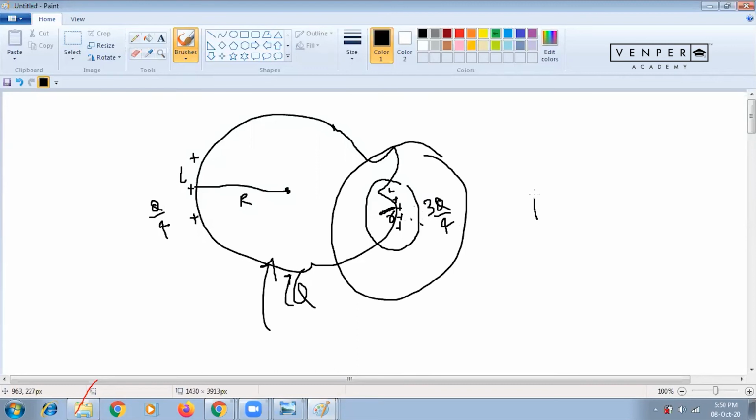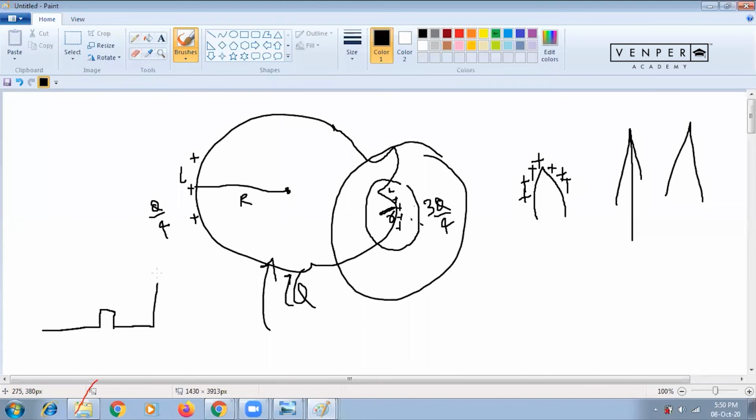Whenever a sharp structure is there, in this sharp or pointed structure, charge accumulates more. That's why in your home, or in a temple, the lightning rod is made very sharp.